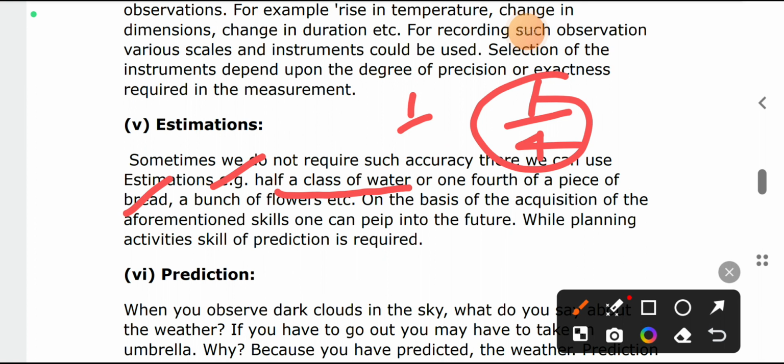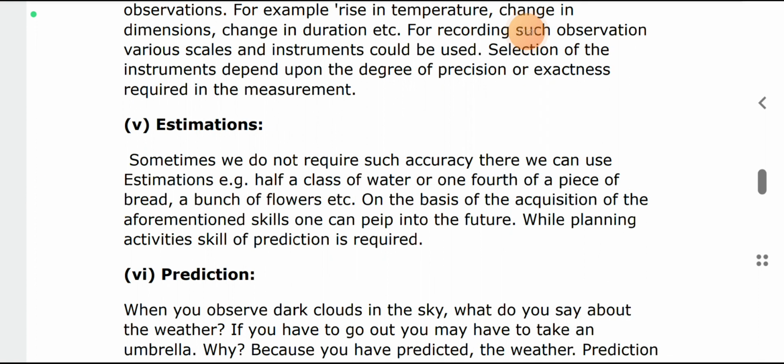On the basis of acquiring the aforementioned skills, one can peep into the future while planning activity. The skill of prediction is very important.